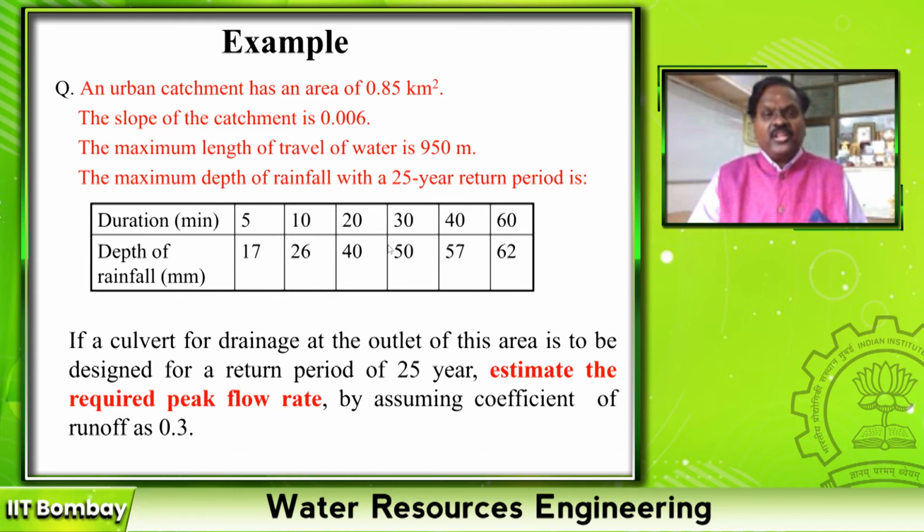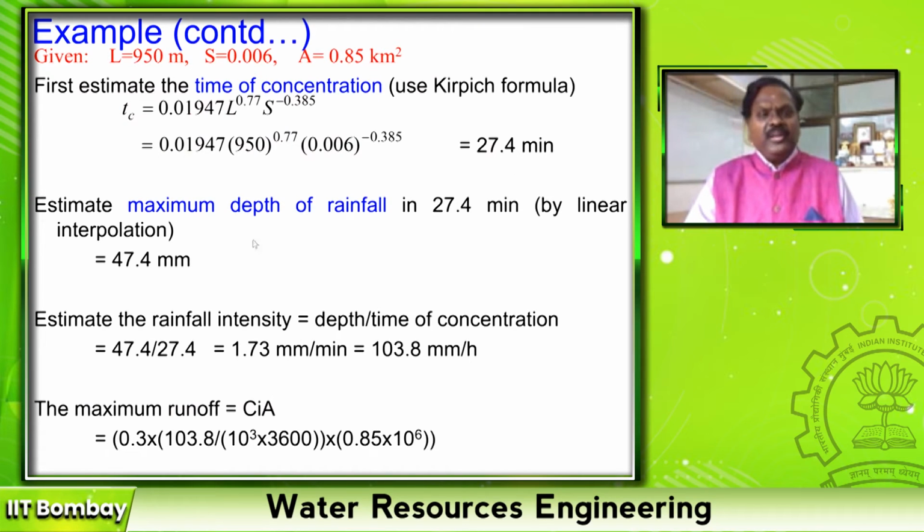By linear interpolation between 20 minutes, it is 40 millimeters, and for 30 minutes it is 50 millimeters. For 27.4 minutes by linear interpolation, my maximum depth of rainfall is 47.4 mm. Now I need rainfall intensity. Intensity is depth per time of concentration. What is the depth? 47.4 mm. Time of concentration is 27.4 minutes, which is equal to 1.73 mm per minute or 103.8 mm per hour.